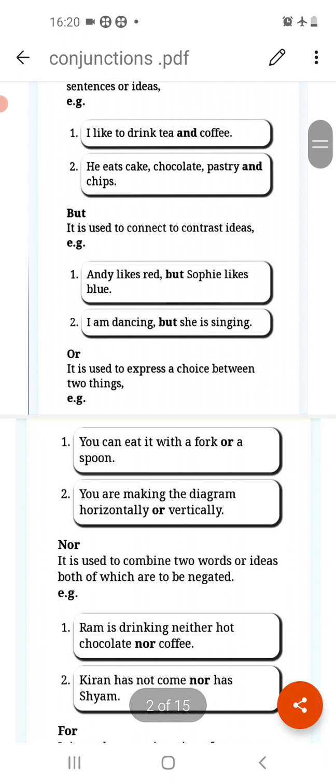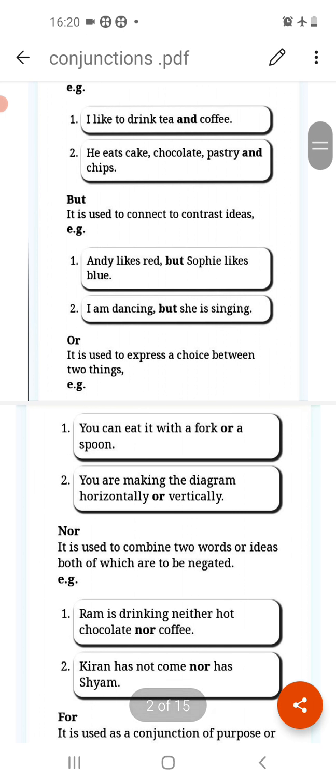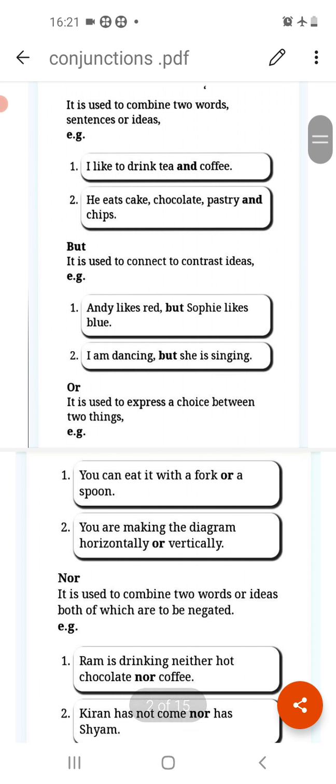Like, it is written, I like to drink tea and coffee. It means you want both things. You want tea also and coffee also. So you are using and. It means you are adding something to one thing. Like, I drink tea and coffee. He eats cake, chocolate, pastry, and chips. Now you are mentioning two, three things here. One is cake, chocolate, pastry, and chips. So when you are combining two or more words, then you simply use and.